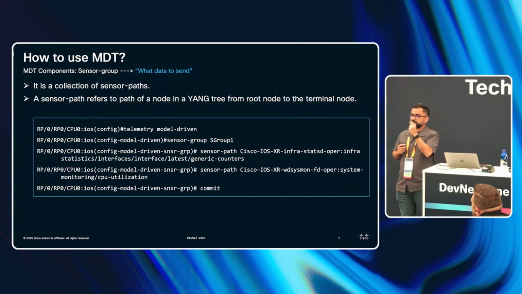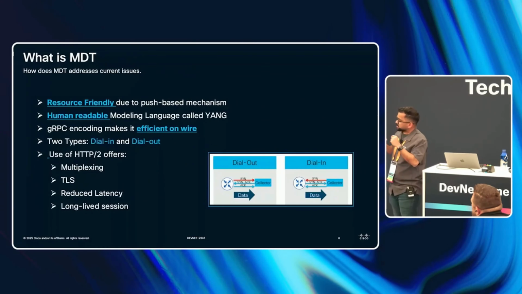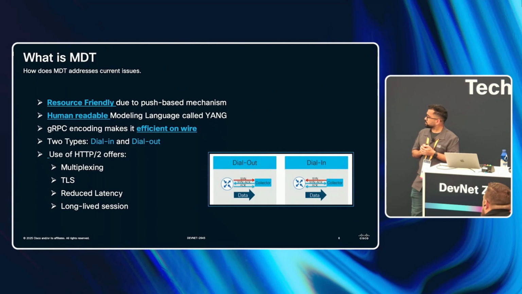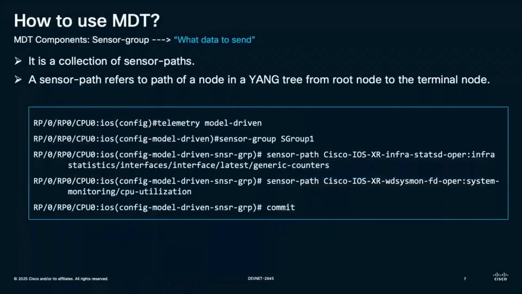And each of this information on the data corresponds to some information on the router. So we know what is MDT and why do we need MDT. But how do I configure MDT on my XR? When I talk about MDT configuration, I talk about three components. First, I need to tell my router that I need this particular information to be streamed.